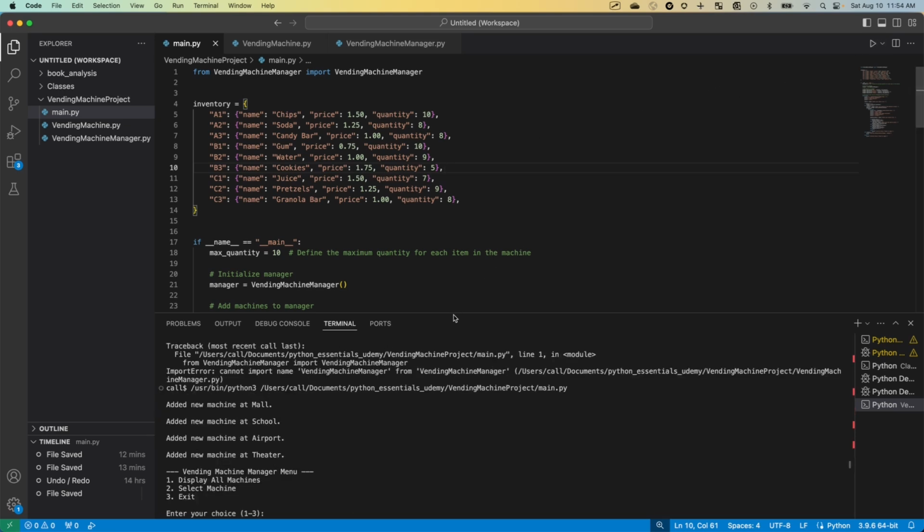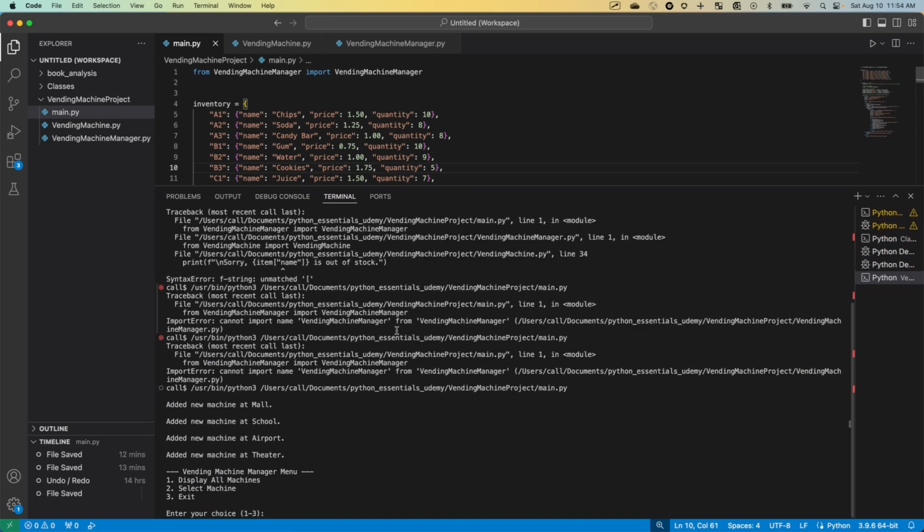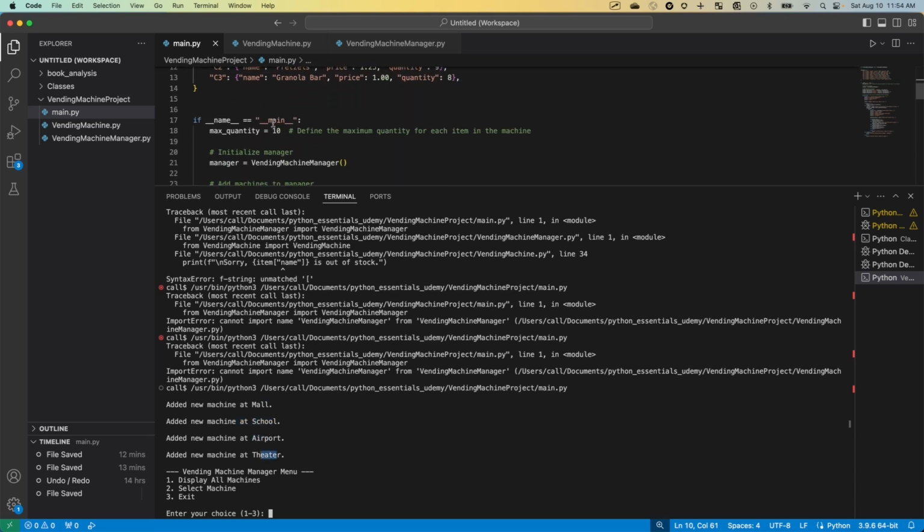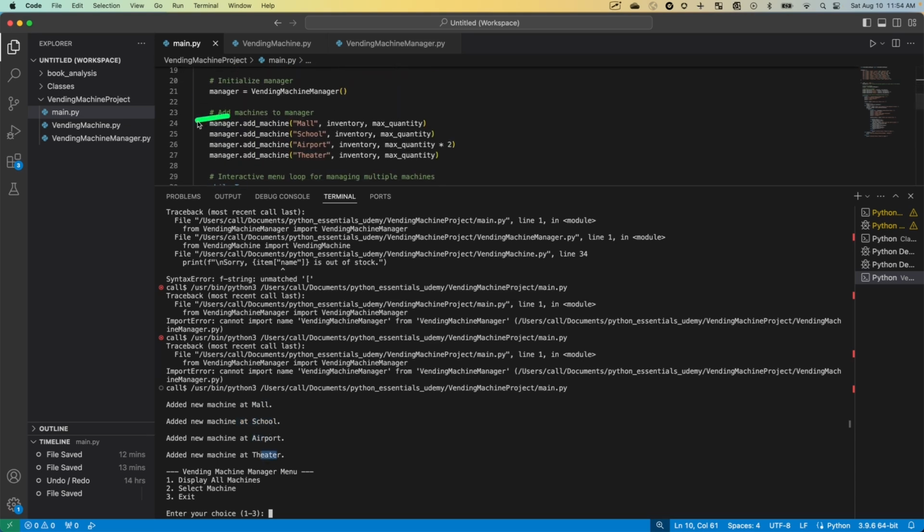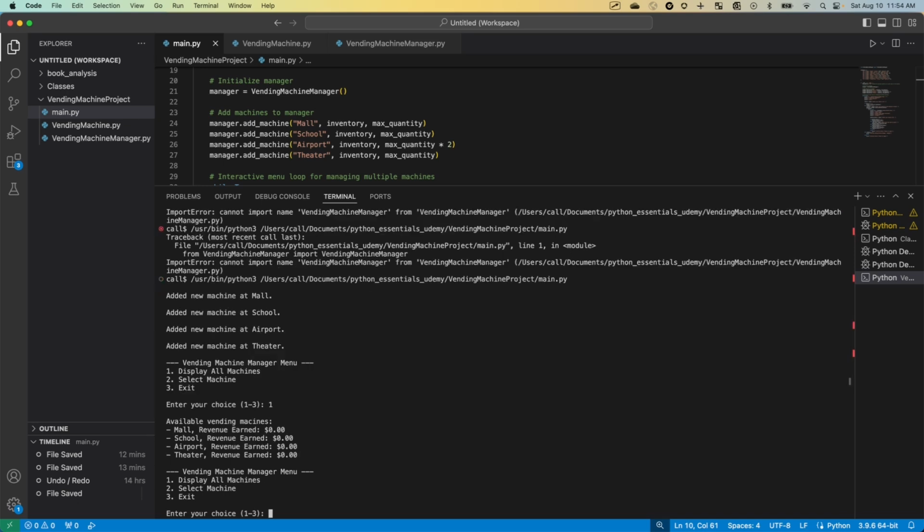All right, it looks like we're up and running. Let's try our program. So we added a new machine at mall, school, airport, theater. That's this bit right here. Now we are in our vending machine manager menu. Let's display all machines. Okay, that's what we have.